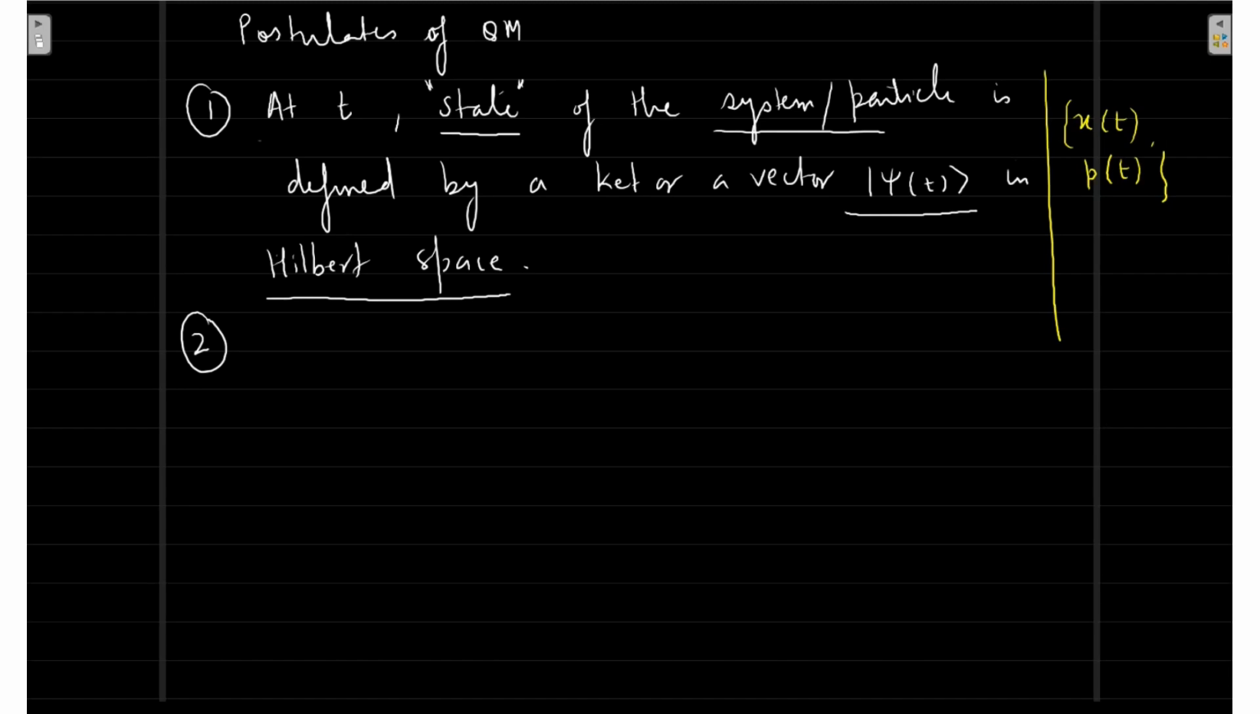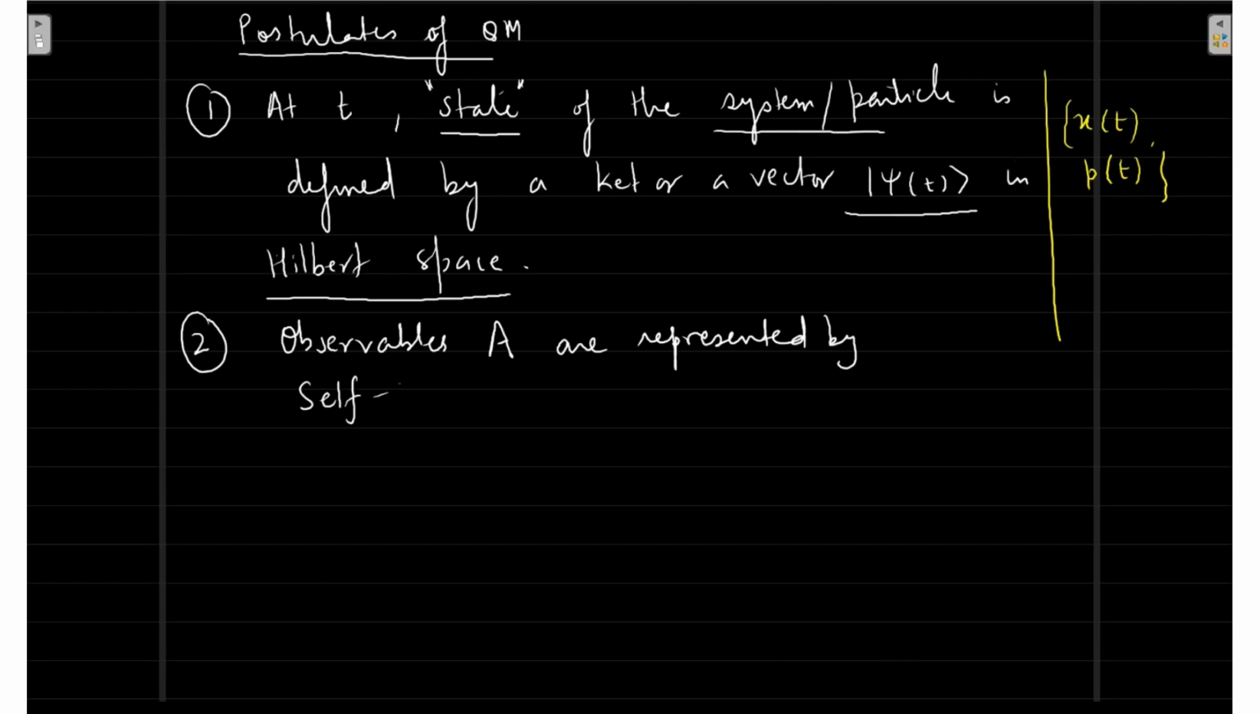But okay, continue with our postulates of quantum mechanics. At time t, the state of the system is defined by this psi(t). Now, what is this psi(t)? This is a vector in Hilbert space. Interesting. Not only that, observables, or dynamic observables, whatever you call them, are represented by self-adjoint linear operators. Now you see the importance of why we were defining the operators on this space.